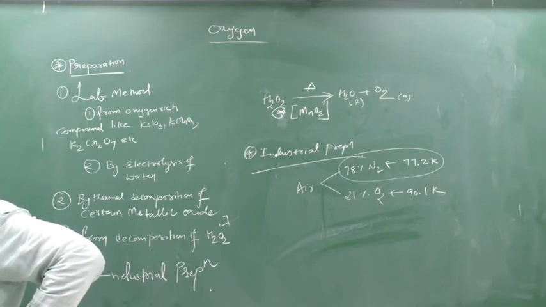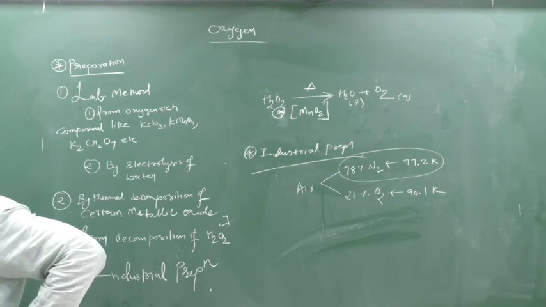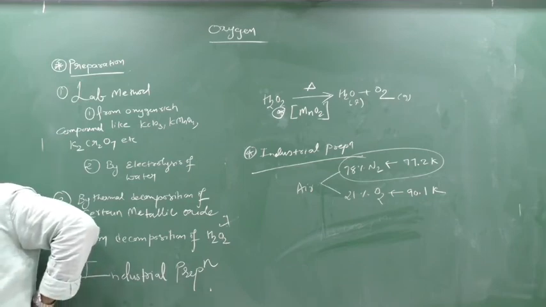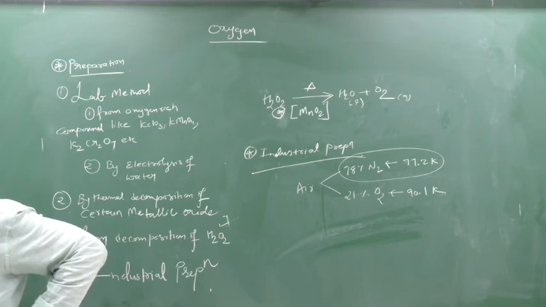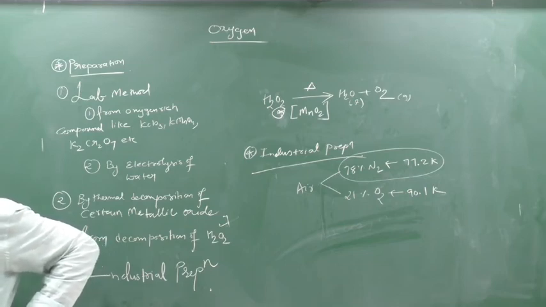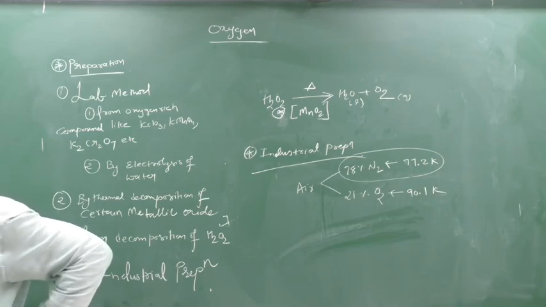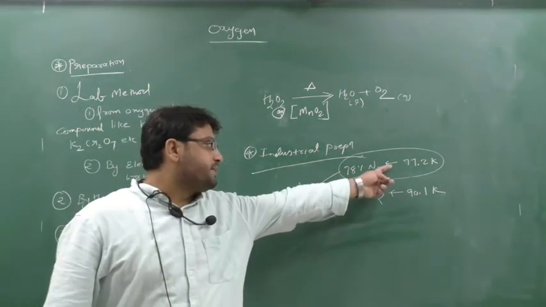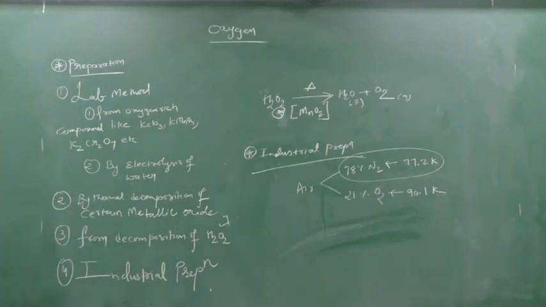On heating, as the boiling point of nitrogen is less than that of oxygen, nitrogen is removed first, leaving behind oxygen. Clear? You can write down the temperature. Okay, you write down the boiling point here. Clear this part?